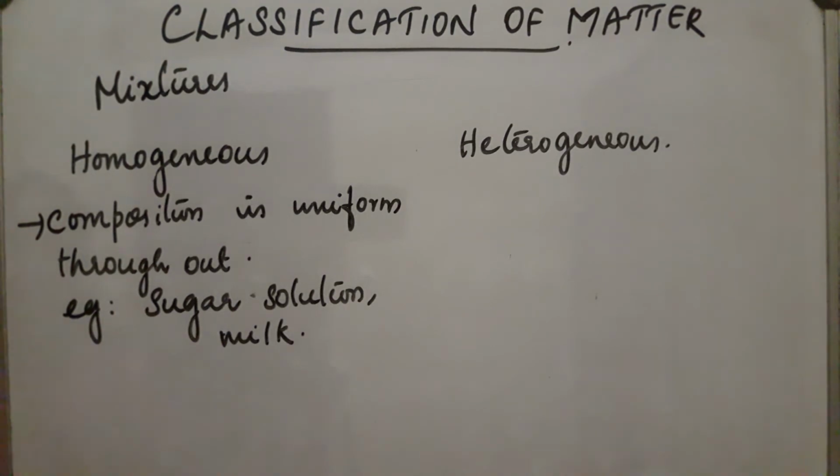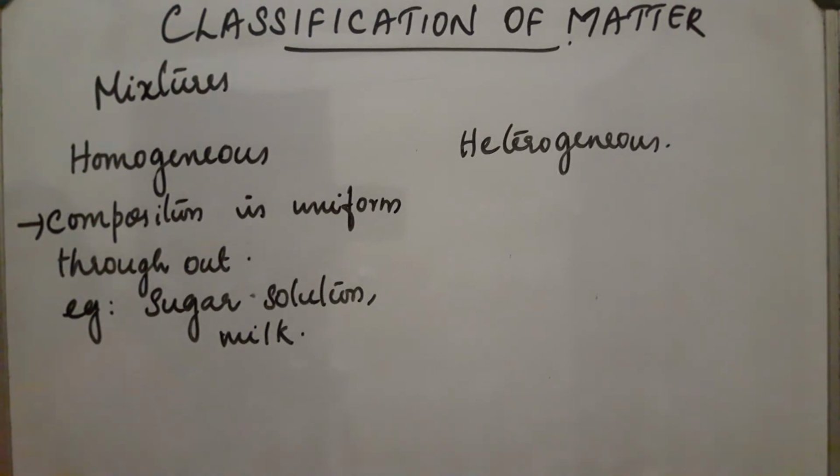Now, what about heterogeneous mixtures? Mixtures whose composition is non-uniform throughout. Sometimes different compounds can be observed with our naked eye.